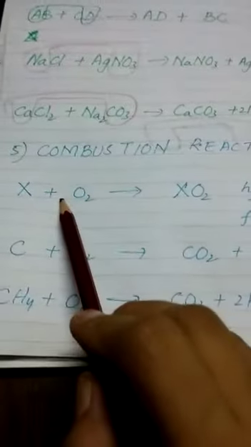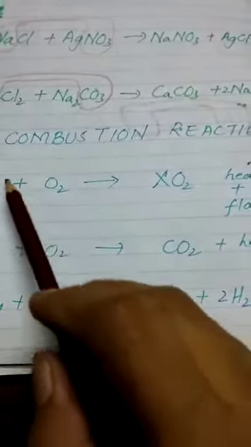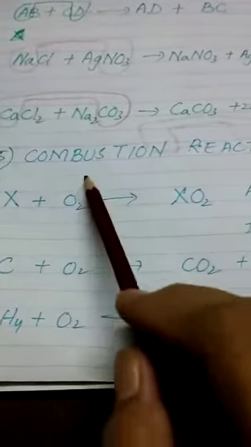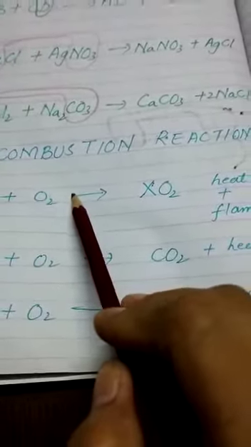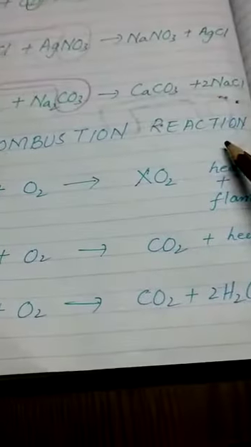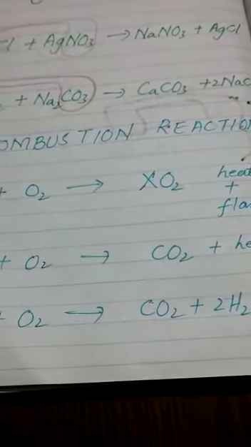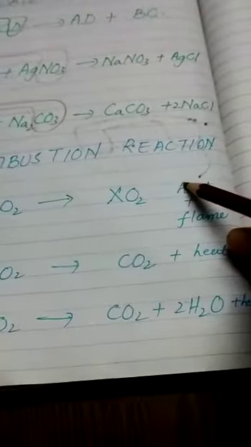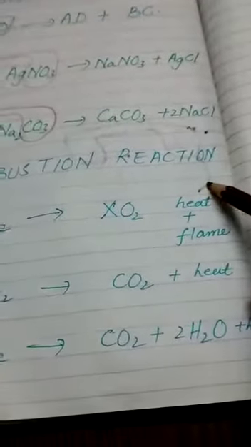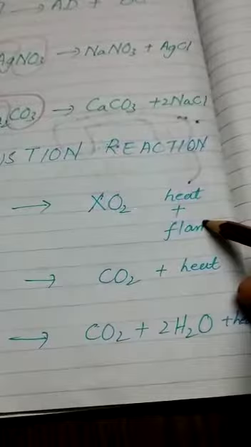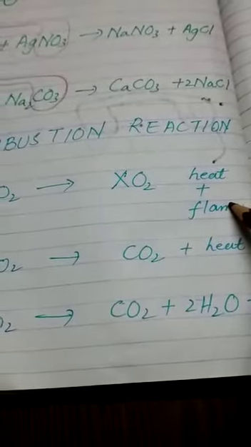Now the fifth type is combustion reaction. In combustion reaction, any substance reacts with oxygen, either free oxygen or oxygen of the air. In this reaction, heat and flame are released rapidly, right?